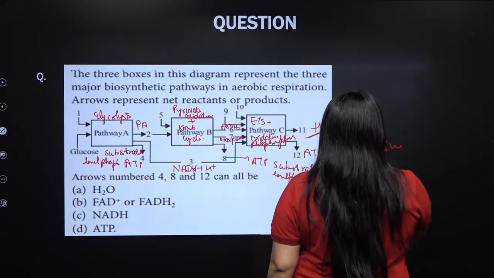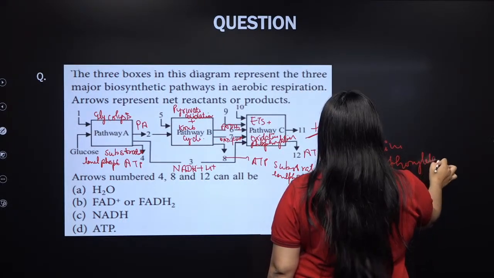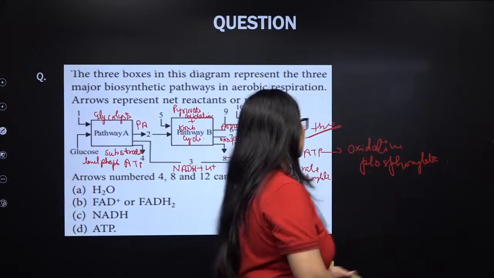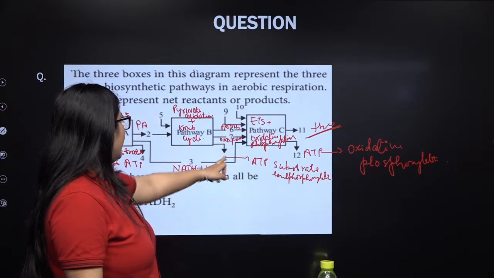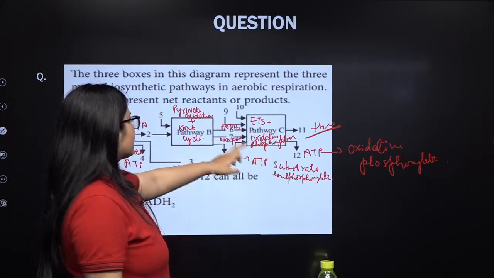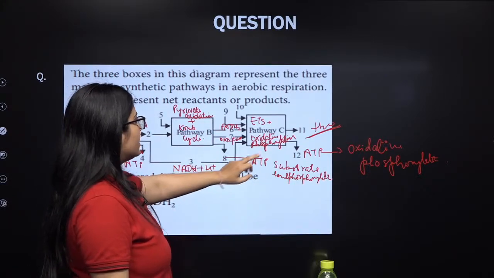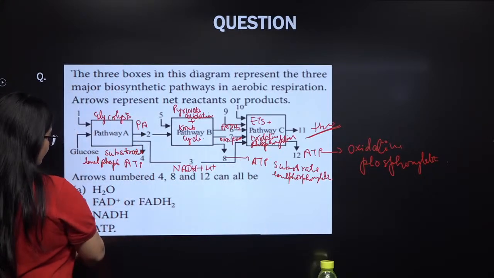So oxidative phosphorylation will happen, right, my dear students. So your 4, your 8 and your 12 is ATP. 8 and 4 are substrate level phosphorylation ATP, and 12 is your oxidative phosphorylation ATP. So your answer should be ATP.